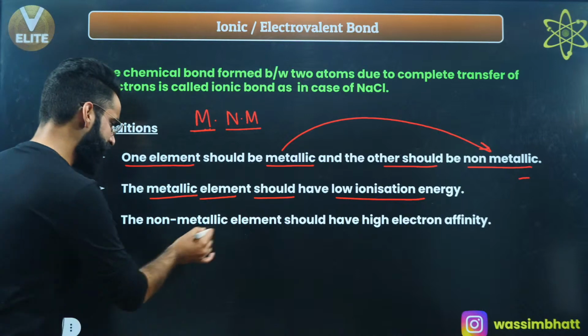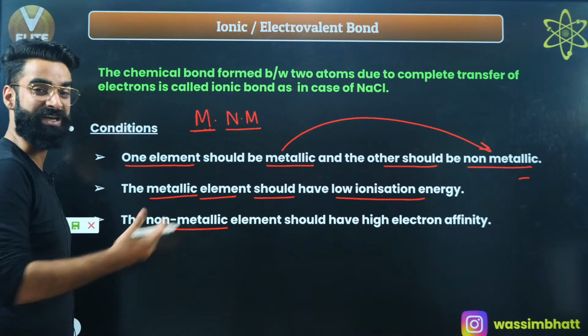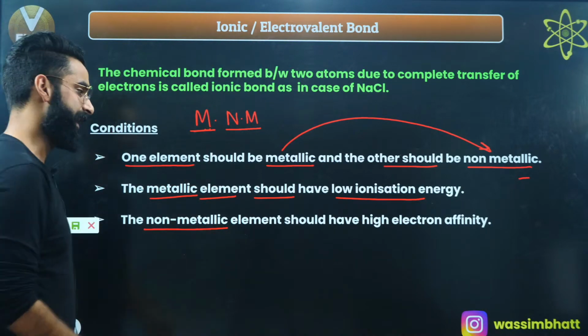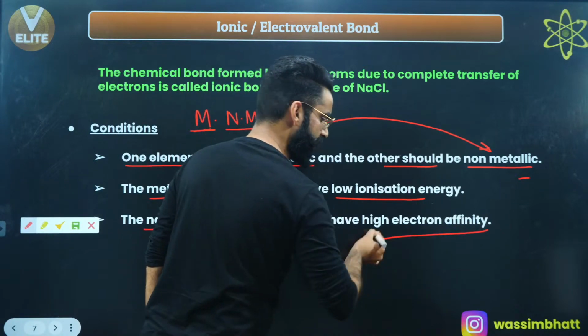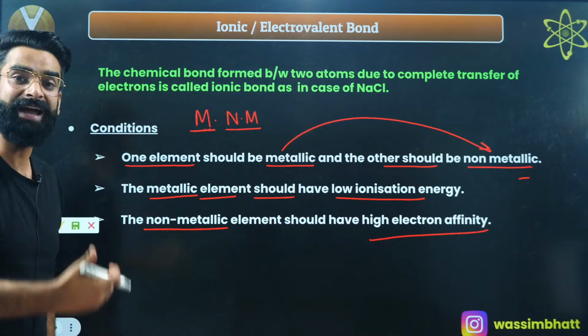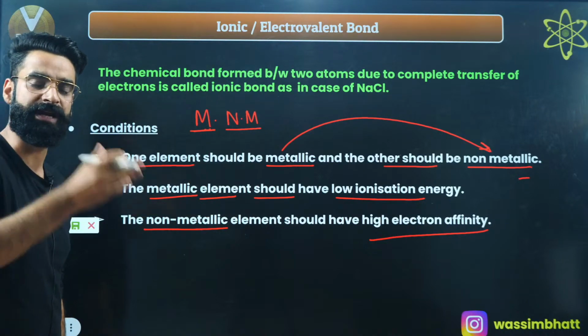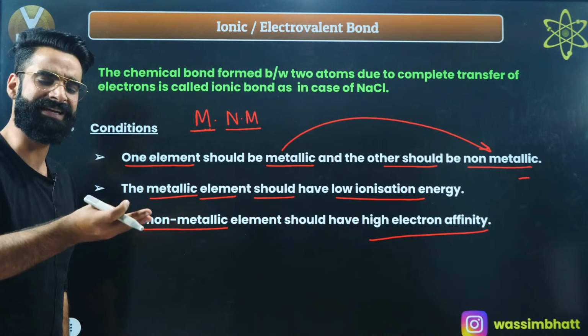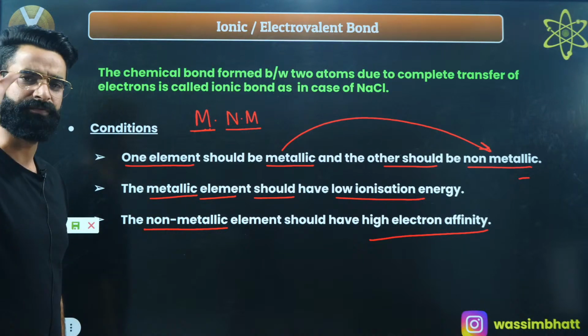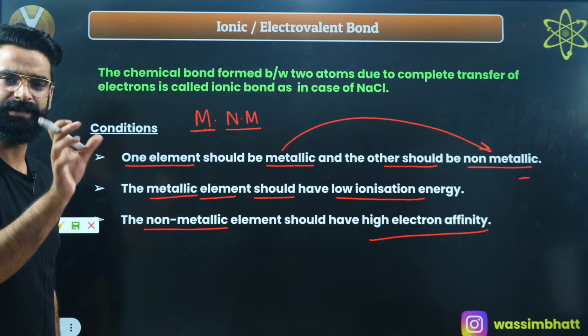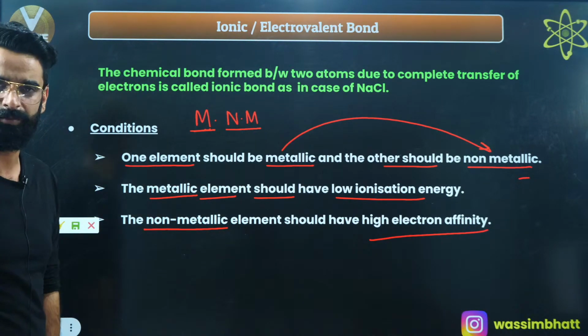Similarly, the non-metallic element, which gains the electron given by the metal, must have high electron affinity so that it can attract the electron given by the metal towards itself fastly in order to get converted into the anion. Once the cation and anion get generated, a force of attraction comes in between the two. That force of attraction is the ionic bond.